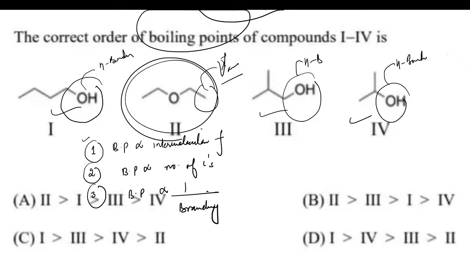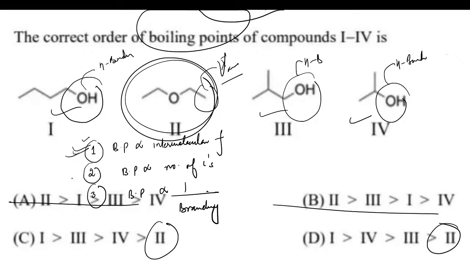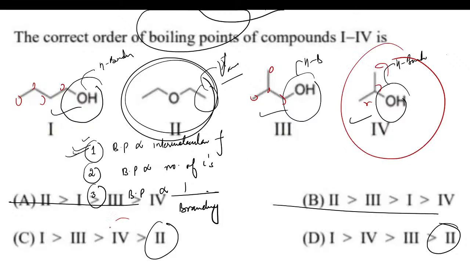This one is going to have a very small amount of intermolecular forces, so definitely this is going to have the least boiling point. The second is going to have the least boiling point. So we'll be cancelling out option A and option B. After intermolecular forces, you have to see the number of carbons: 1 2 3 4, and 1 2 3. Definitely this molecule is going to have a lower boiling point, so option C is going to be your correct answer.